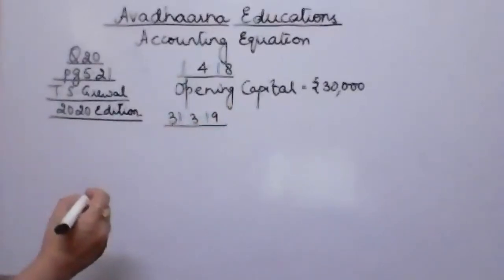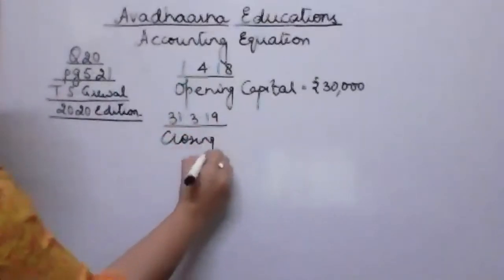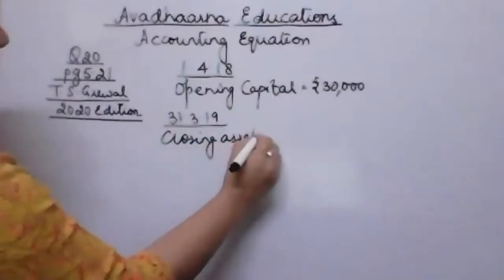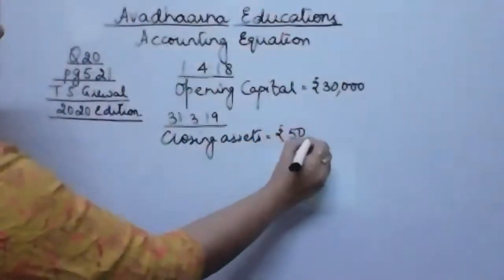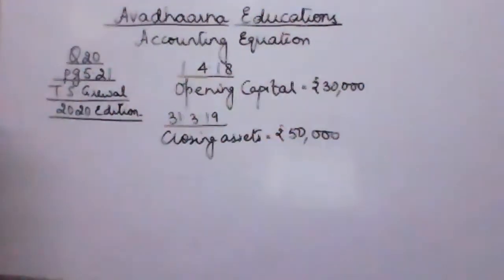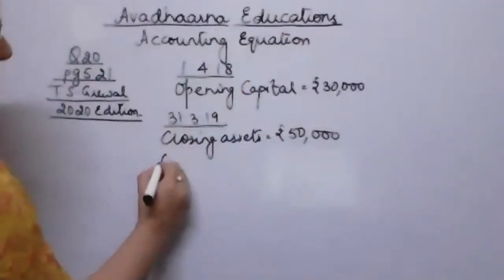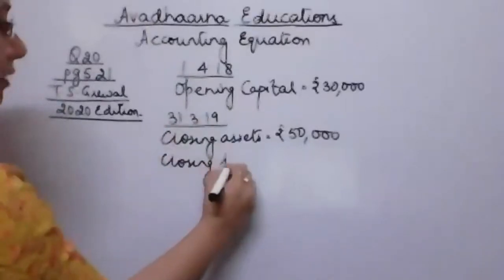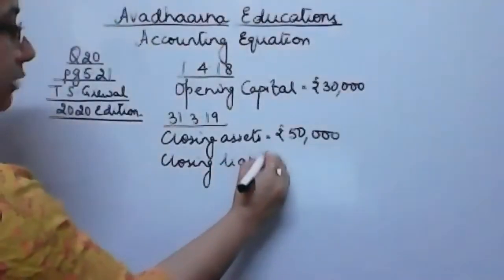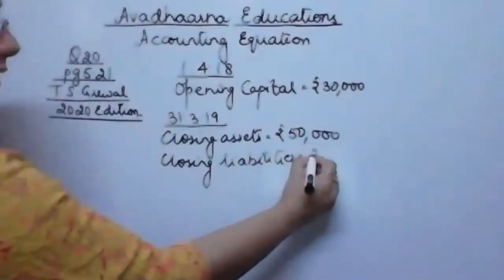So his assets were, that means closing assets, they were 50,000, and liabilities were 10,000. And these are closing liabilities, because the date given is 31st of March 2019. So the amount is 10,000.